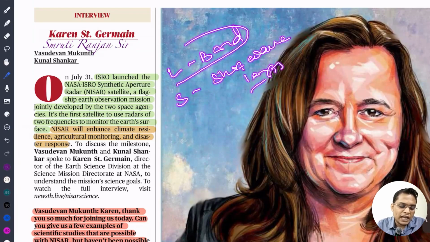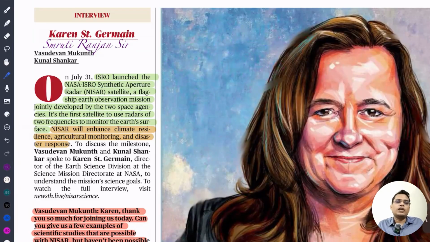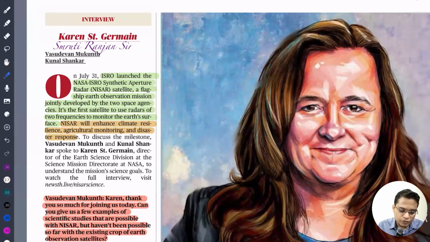So long wavelength helps in ground penetration. It can go inside the ground and understand what changes are happening beneath the soil. And S band is going to observe whatever is happening on the surface of the soil. Okay? So just read it.